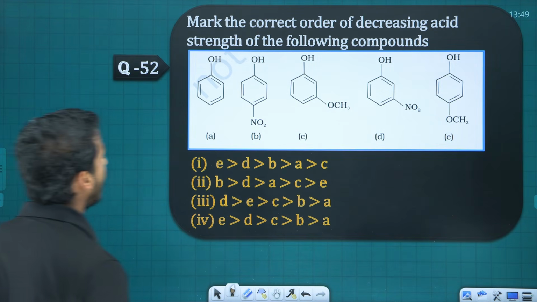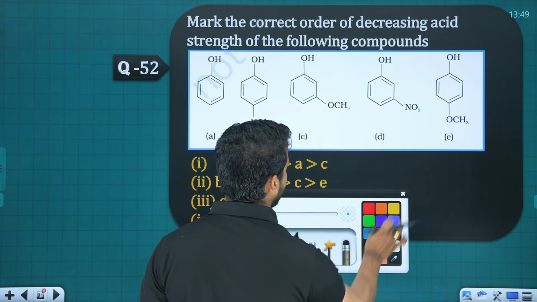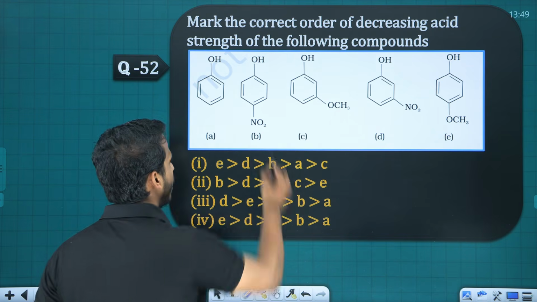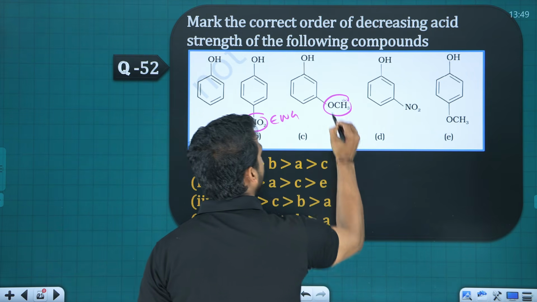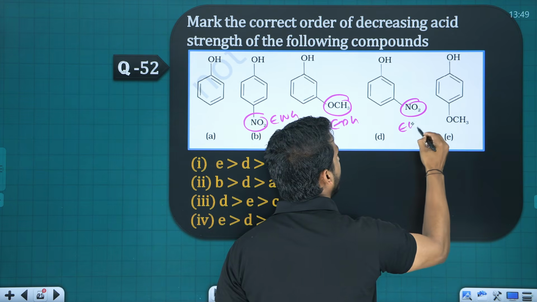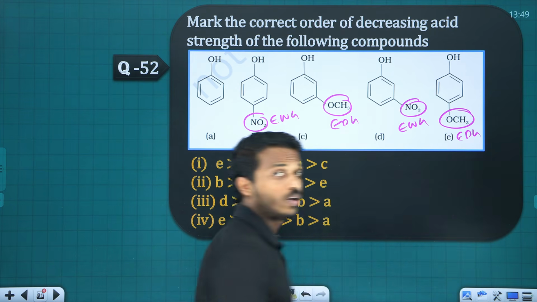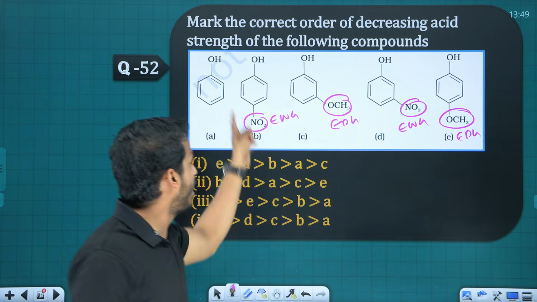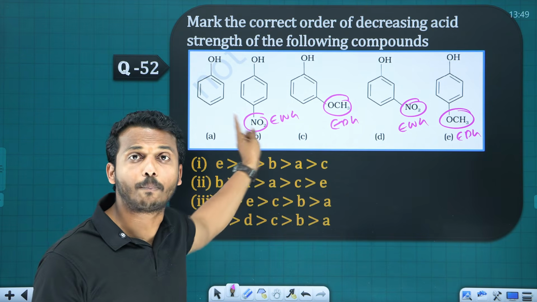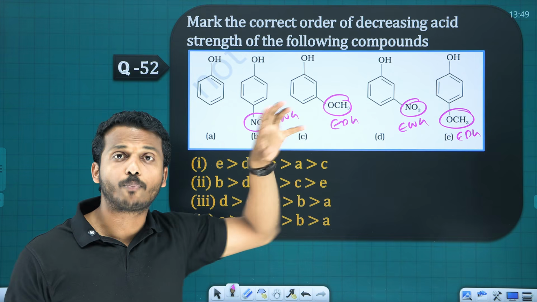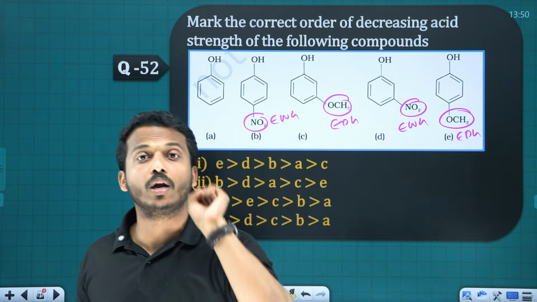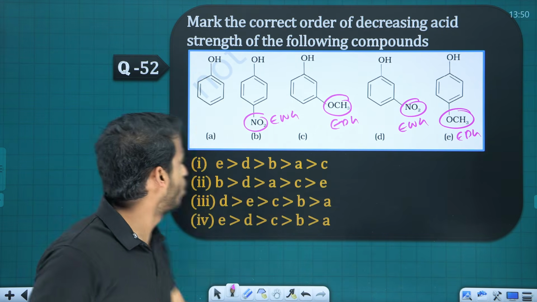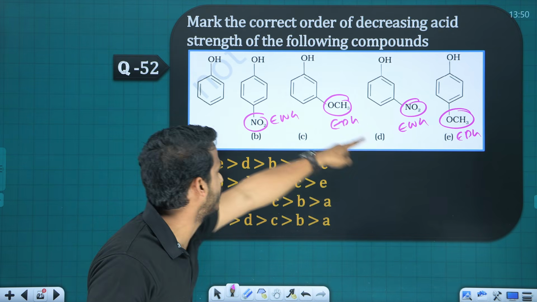Question number 52. Mark the correct order of decreasing acid strength. Let us see here. All are phenols, all are acidic, right? Nitro is an EWG, methoxy is an EDG. Withdrawing groups make it more acidic. So B and D are more acidic. Among B and D, which is more acidic? I will go with the para instead of meta, because at the para position, whatever group is present, that effect will be more. If a nitro group is at the para position, its withdrawing effect will be more. So para having greatest, therefore B is greater than D.